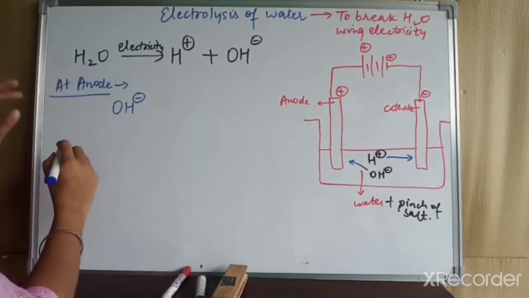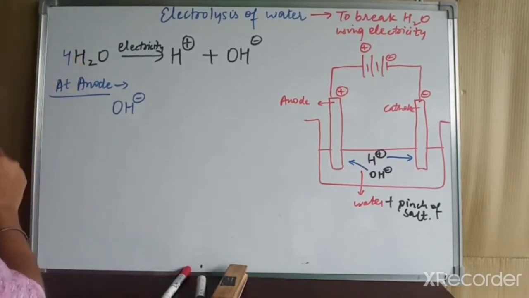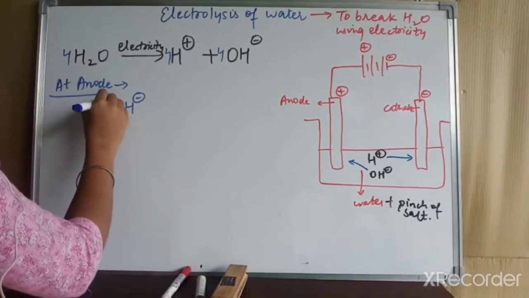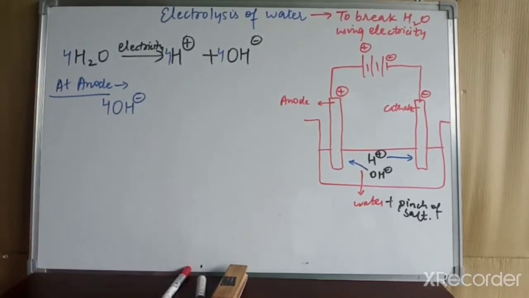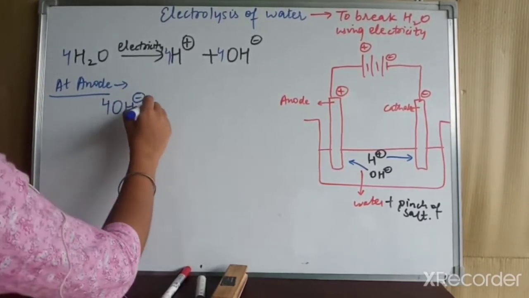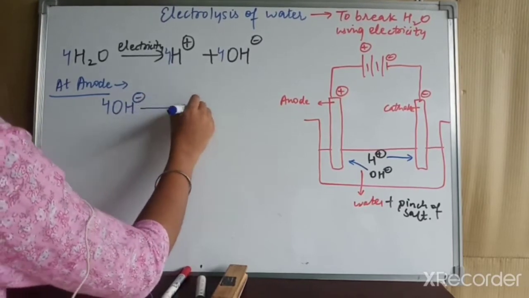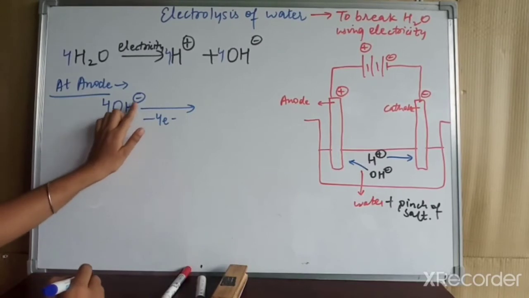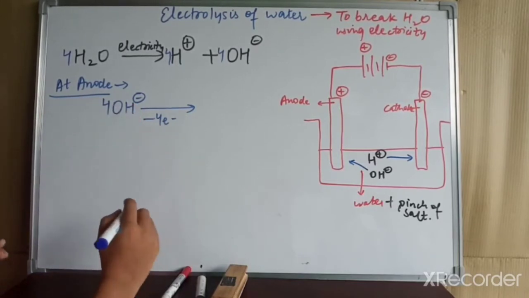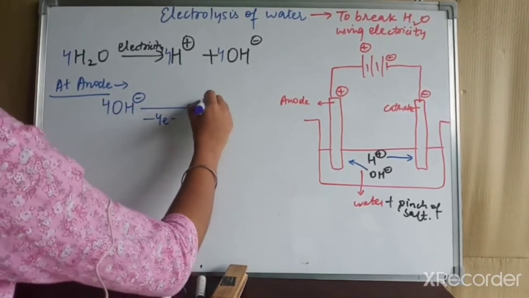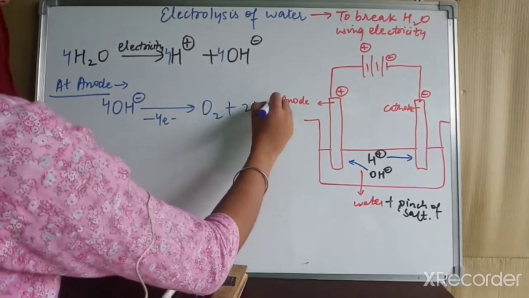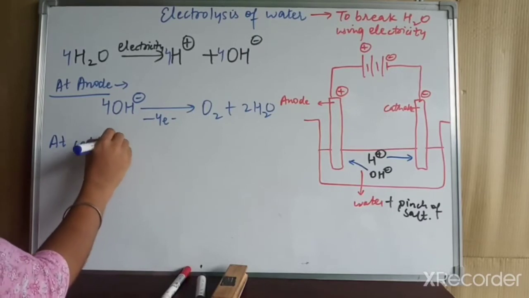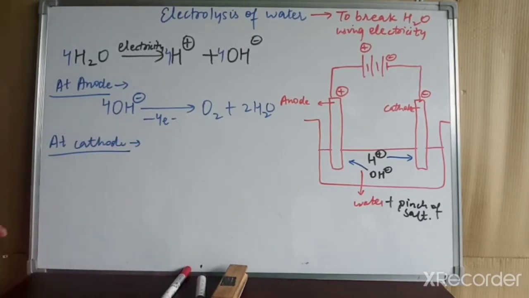here we can balance our equation. We can take 4 water molecules, which will give 4 H+ and 4 OH-. So to balance the equation I have written 4 here. So the 4 OH- hydroxide ions will lose 4 electrons. As we have taken 4 OH- ions, they will give 4 electrons and we will get oxygen plus 2 water molecules. Now at the cathode, the next reaction will take place.